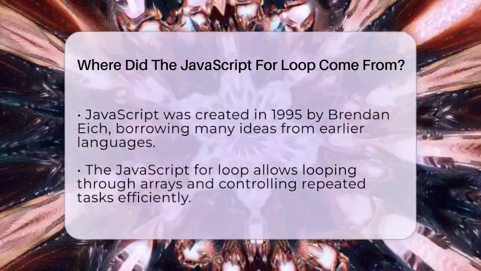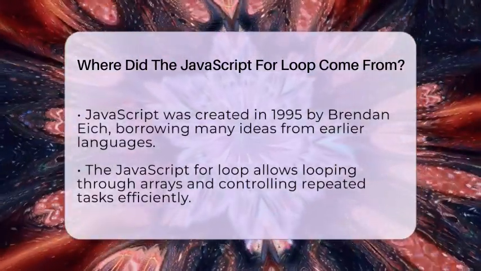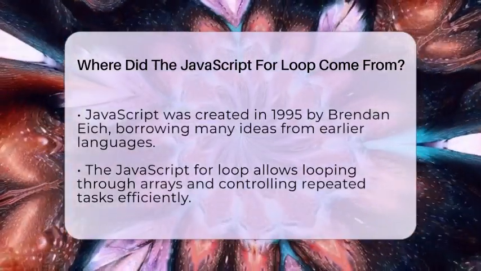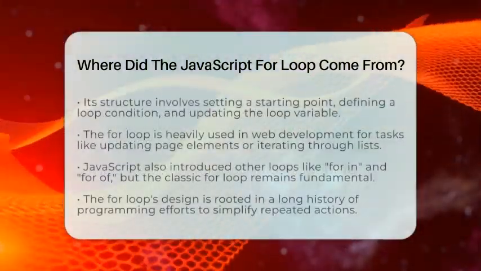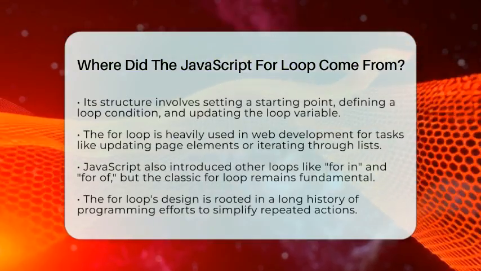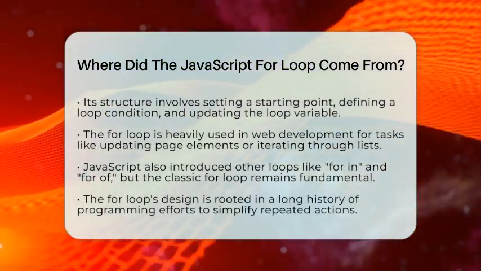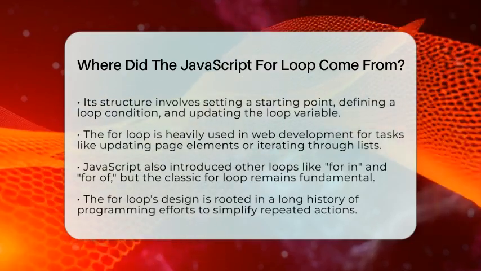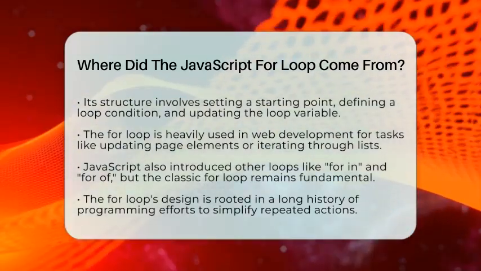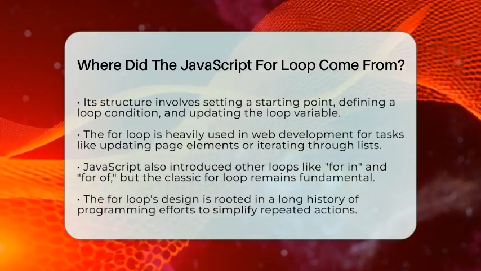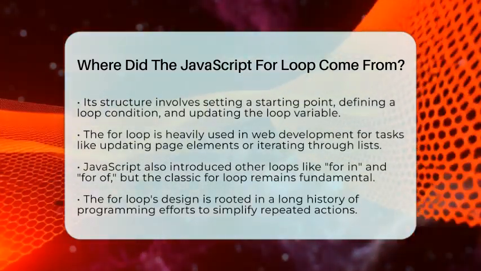In web development, the for loop is used all the time. You can loop through lists of items, update elements on a page, or run tasks repeatedly without writing the same code again and again. Over time, JavaScript added other types of loops, like for in and for of, but the classic for loop remains a core tool.